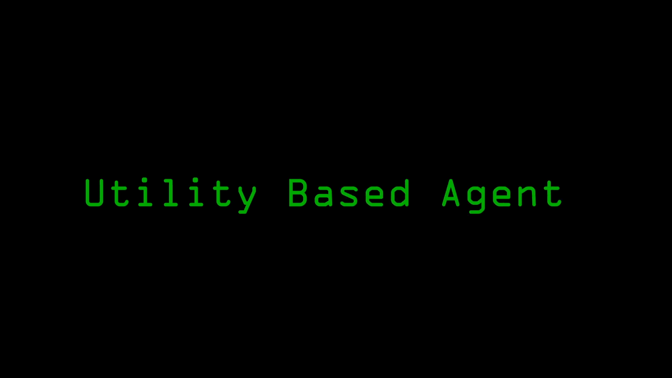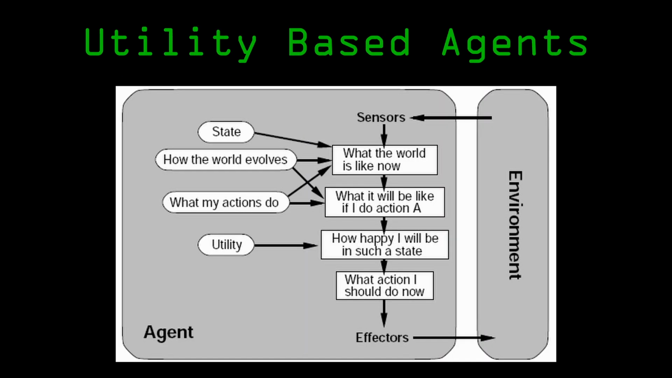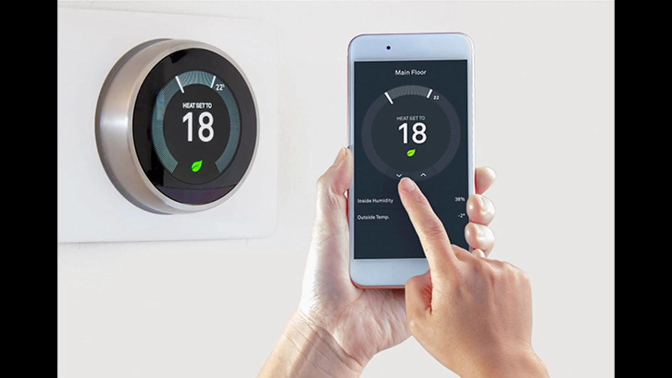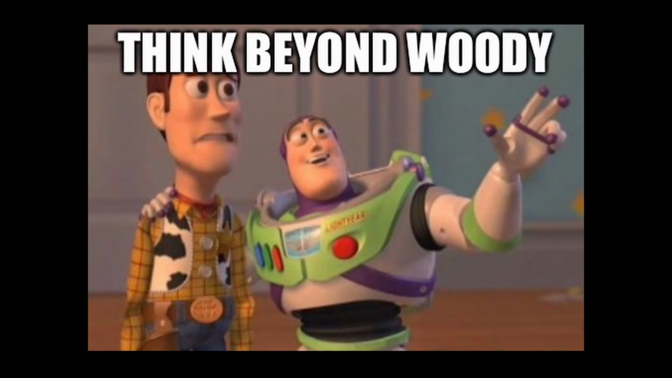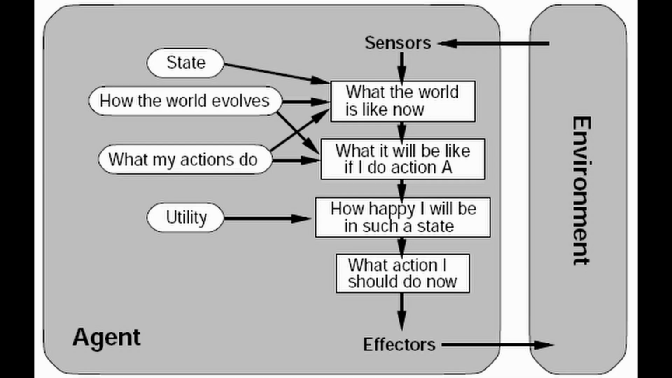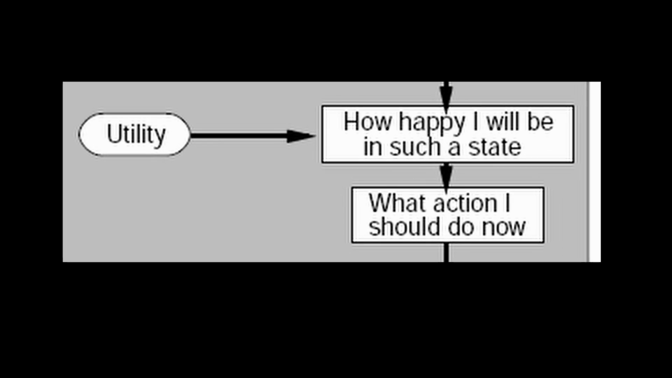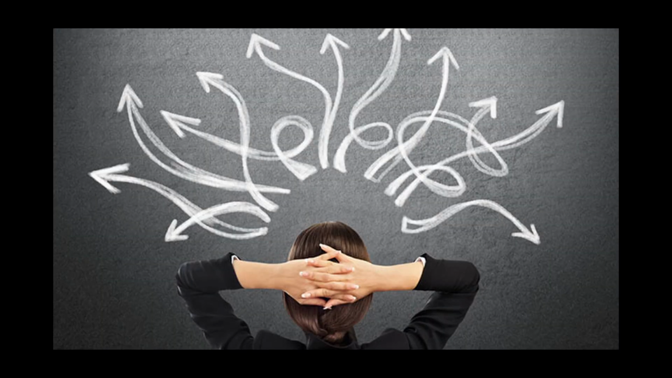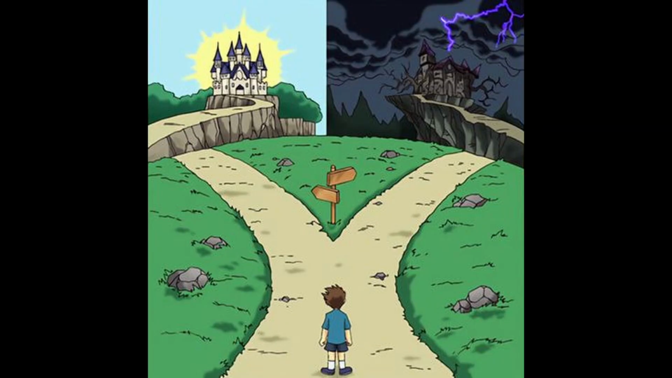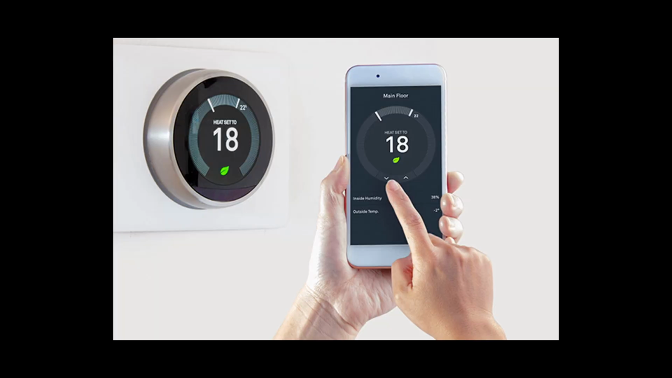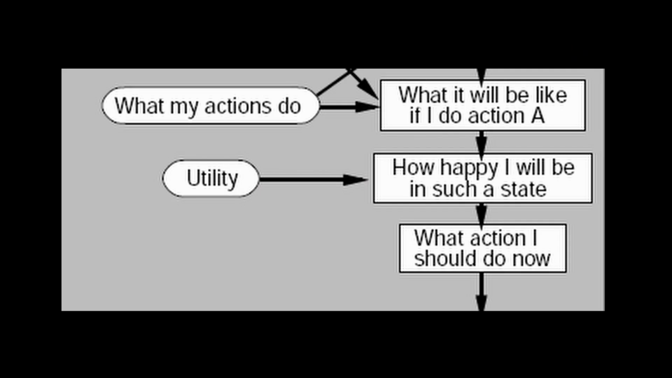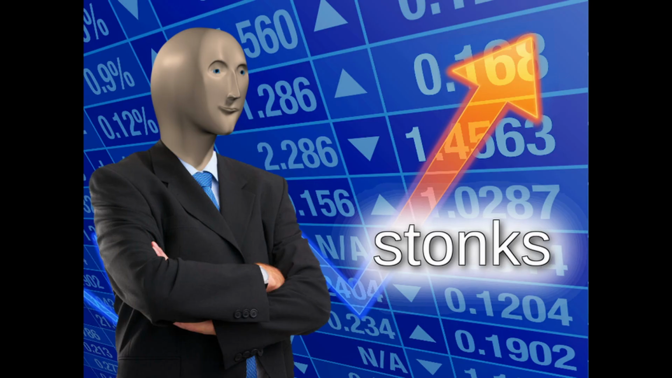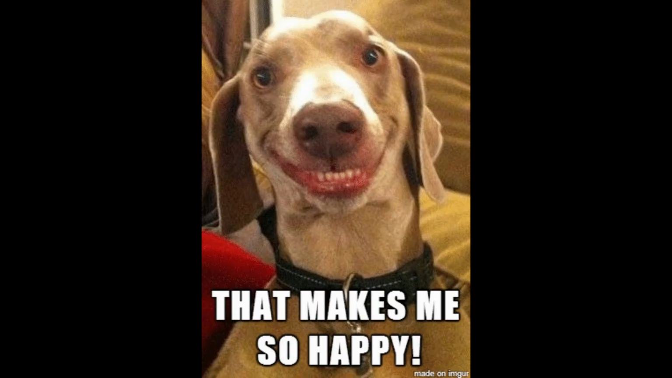Utility-based agents. The most advanced type of agent is the utility-based agent. These agents go beyond just achieving a goal. They also consider how well they are doing in achieving that goal. The idea here is that sometimes there are multiple ways to achieve a goal, but some are better than others. Utility-based agents evaluate all possible actions and choose the one that maximizes their utility or overall satisfaction.